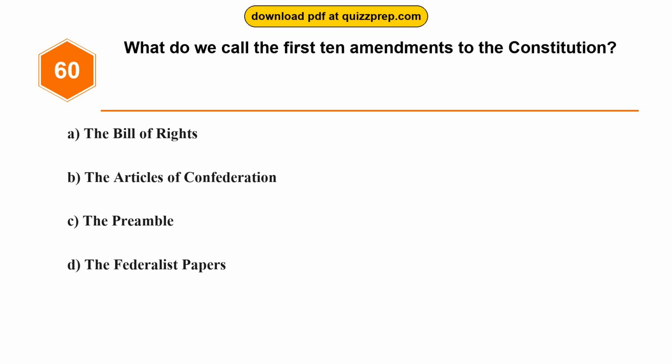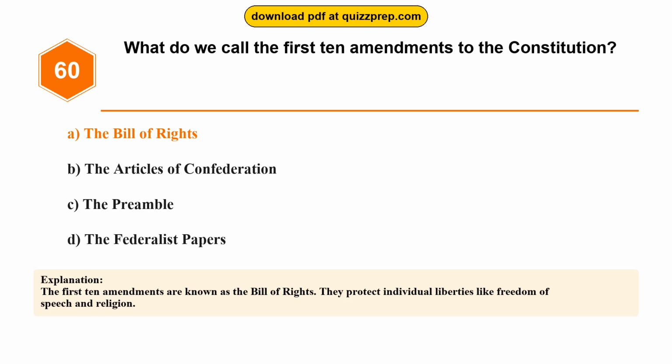Question 60. What do we call the first 10 amendments to the Constitution? Option A, the Bill of Rights. Option B, the Articles of Confederation. Option C, the Preamble. Option D, the Federalist Papers. The correct answer is option A, the Bill of Rights. The first 10 amendments are known as the Bill of Rights. They protect individual liberties like freedom of speech and religion.